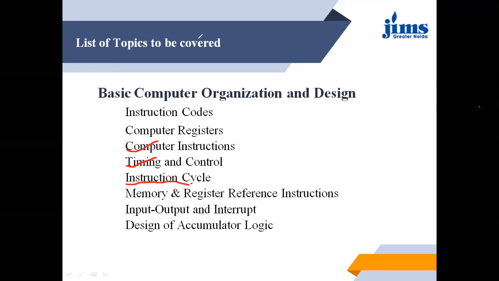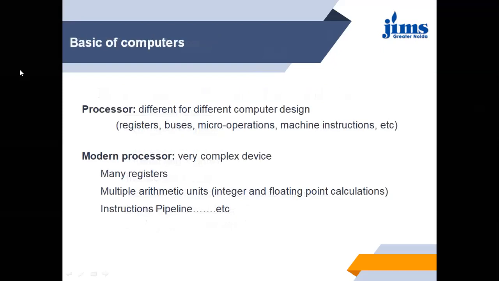So let's start with a brief of the instruction code and registers whatever we discussed in the last class. So in brief, our computer system has basically two units.